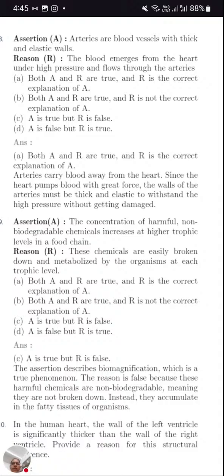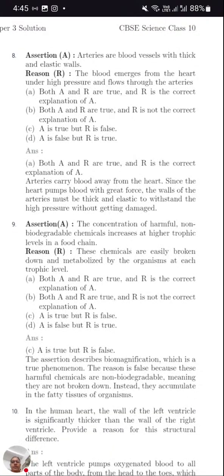So here the 8th question, assertion: arteries are blood vessels with thick and elastic wall. So assertion is correct, as arteries have thick walls. In yesterday's paper we discussed arteries have to pump out the blood throughout the body. As the blood flows in arteries with high pressure, their walls are thick. Now reason is given: the blood emerges from the heart under high pressure and flows through the arteries. So reason is also correct. Both A and R are correct, and R is the correct explanation. So here option number A.